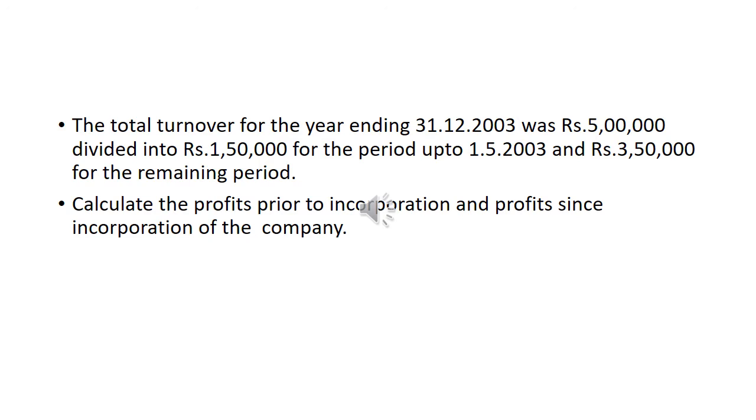So total sales is 5 lakh, pre-incorporation sales is 1,50,000, post-incorporation sales is 3,50,000. Now we have to calculate profit prior to incorporation and post-incorporation.